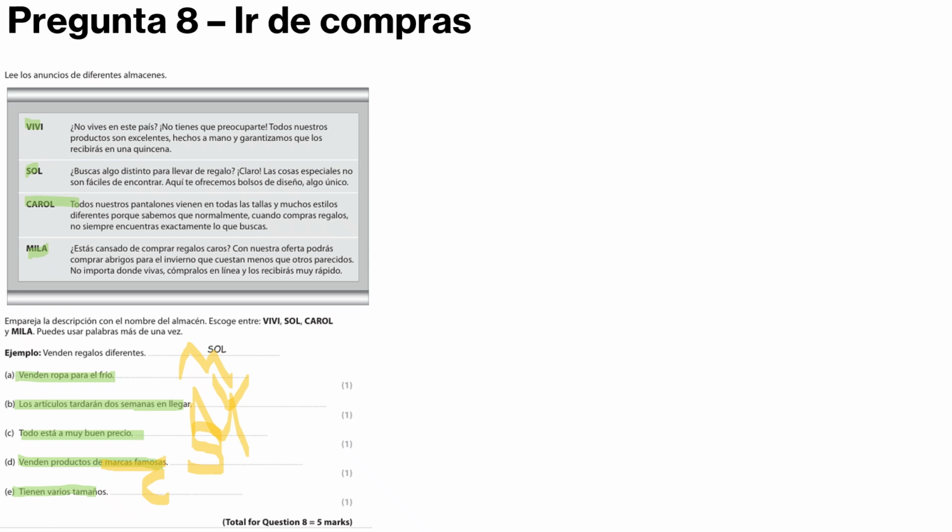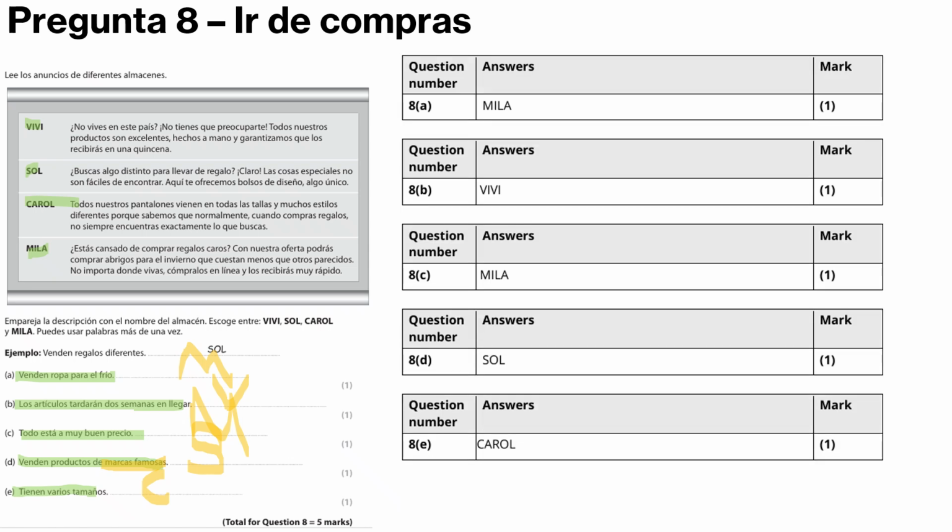Must be C. Check the answers. Mila, Vivi, Mila, Sol y Carol. Cinco de cinco. La próxima pregunta es pregunta nueve.